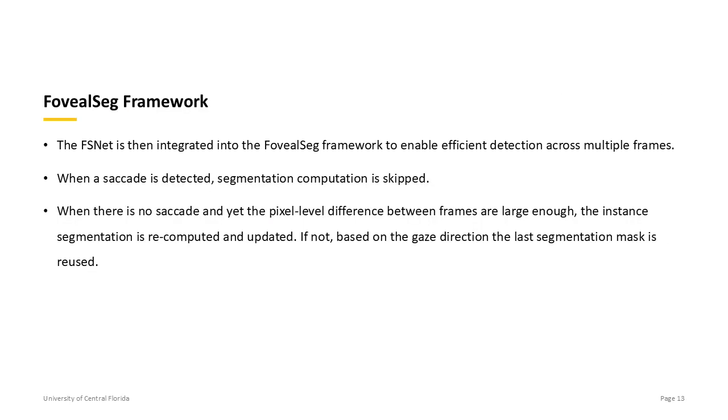To deploy the FSNet over a video stream, the authors designed a pipeline that decides when to run segmentation and when to skip based on the gaze change and frame difference. Specifically, when a saccade is detected during a session, the segmentation computation is skipped. When the gaze is fixed, but there is a notable pixel difference, the instance segmentation is updated, otherwise the last segmentation is reused.